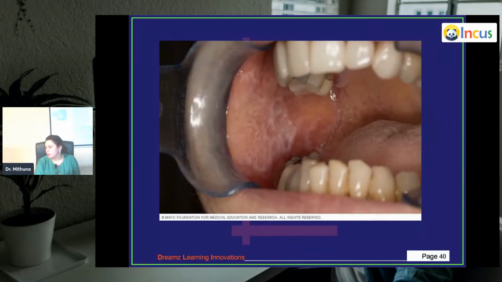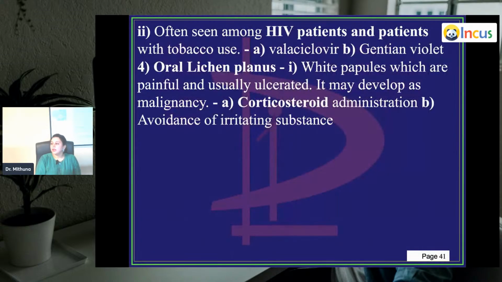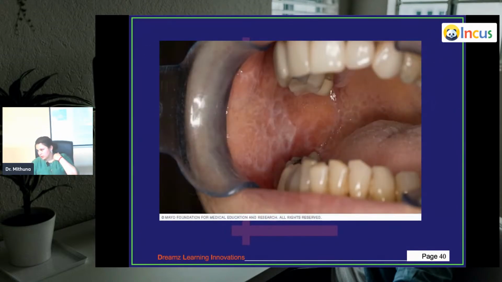I think I missed the point where we had hairy leukoplakia. Okay, never mind. This is lichen planus. This is lichen planus.